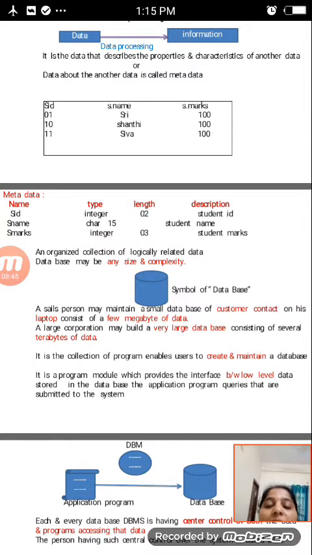These are a brief description of the data, and that is nothing but metadata. For the data names I am taking the type, length, and description here. This is data about the other data, called metadata.